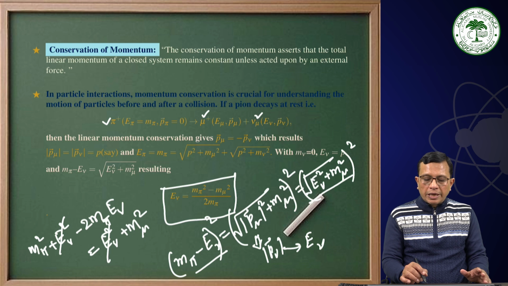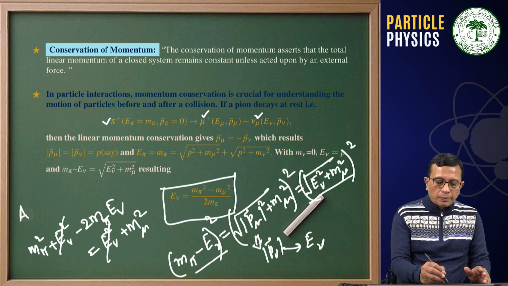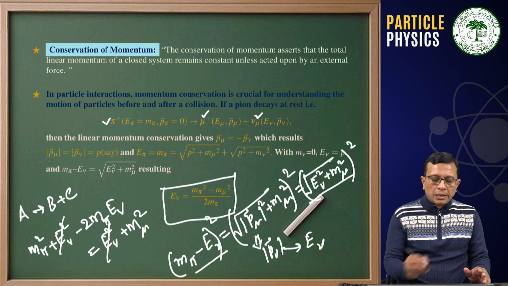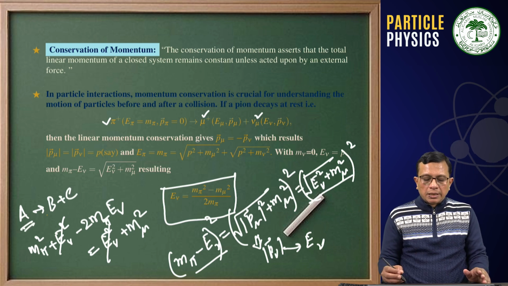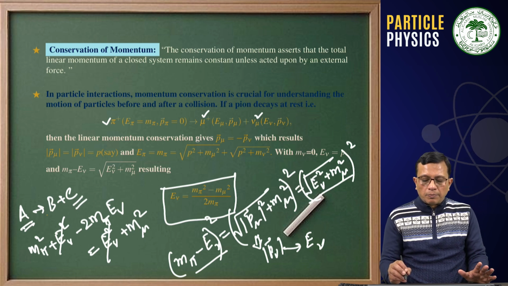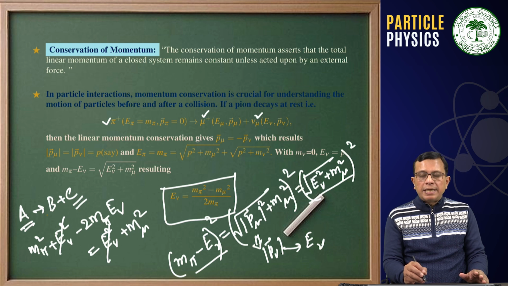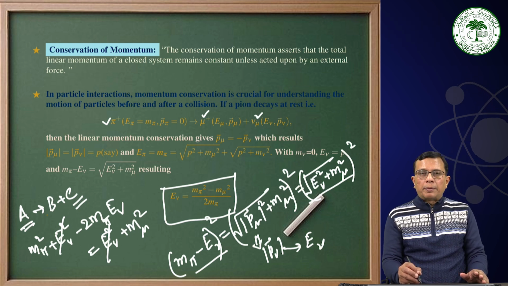Therefore, for a two-body decay, A going to B plus C, decaying at rest, we can have this, and here one of the particles is massless.